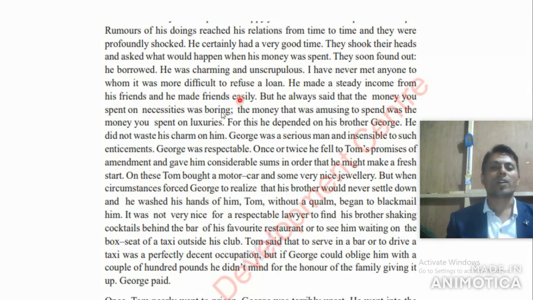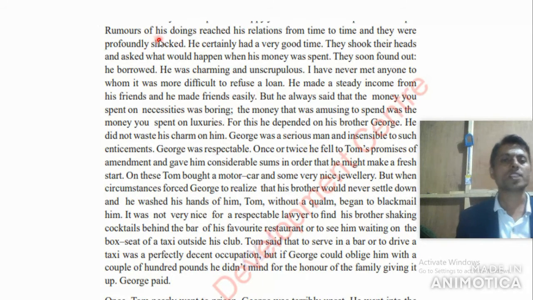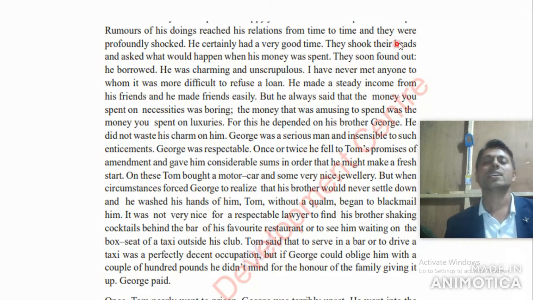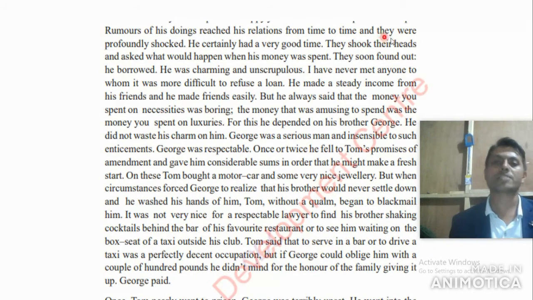This is the longest paragraph. Try to understand this one. Rumors of his doing reached his relations from time to time, and they were profoundly shocked. Here, rumors of his doings, his bad activities, spread even in his community, in his area. Especially here, they refers to George Ramsay and his relatives, even his friends. They all came to know about his bad activities.